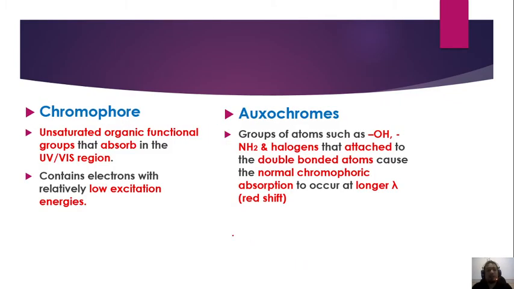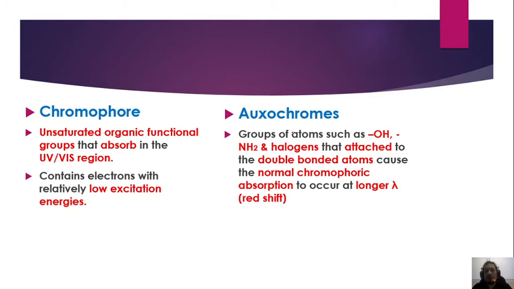Kemudian kita ada beberapa istilah yang perlu kita fahamlah, iaitu satu adalah chromophore. So kita ada chromophore dan juga auxochrome. What is the chromophore? Chromophore is unsaturated organic functional group that absorb in the UV visible region, contain electrons with relatively low excitation energies.